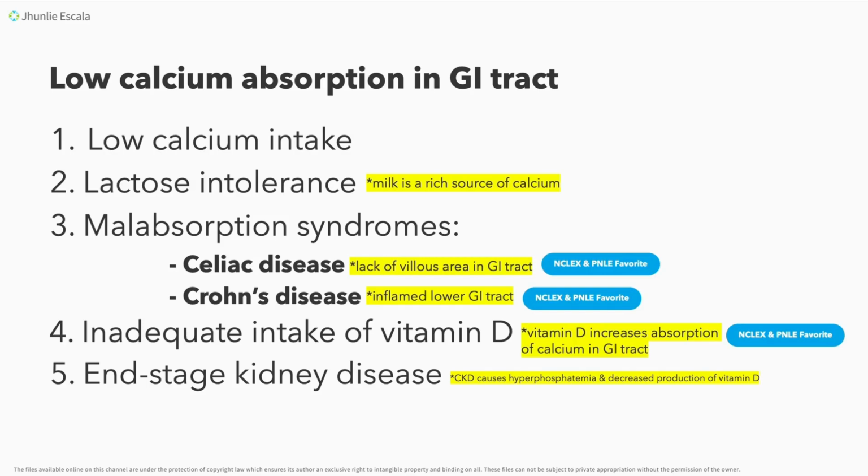Okay? So, another condition that might happen in your CKD is there will be a decreased production of vitamin D. And we need to remember that your vitamin D is the one that's increasing absorption of calcium in the GI tract. Okay? So these are the causes wherein you will have low calcium absorption in the GI tract.